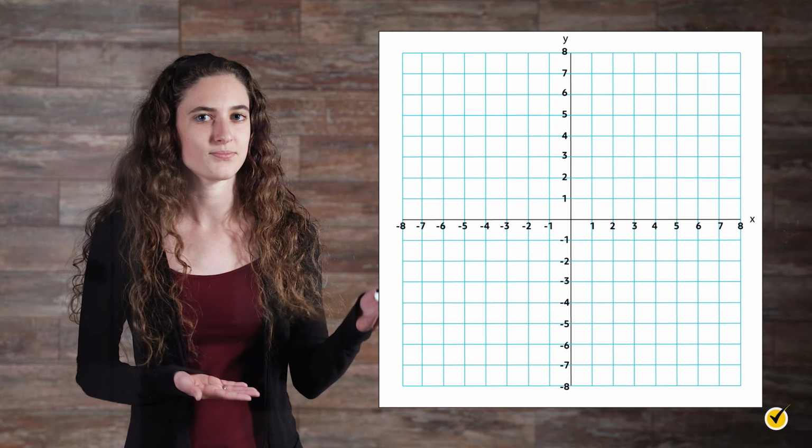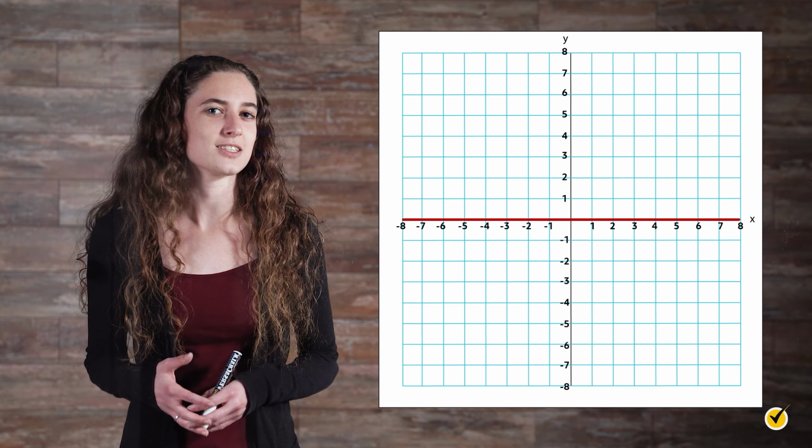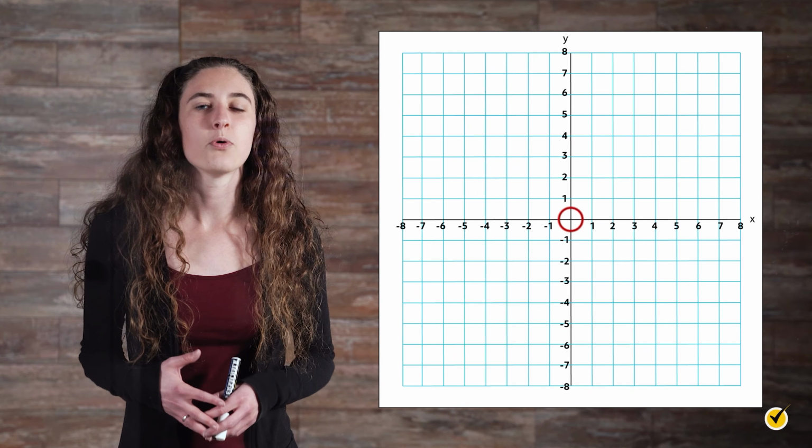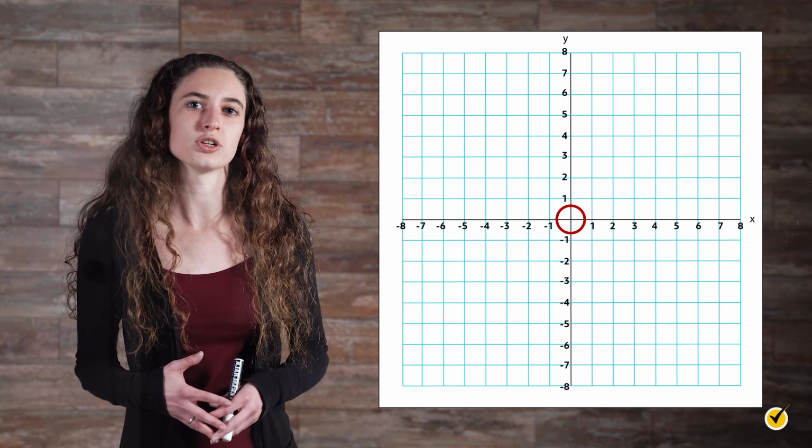Hello, and welcome to this video about calculations using points on the coordinate plane. So first off, let's remember that a one-dimensional number line is a representation of all real numbers that extends infinitely in both the positive and negative directions and looks something like this. When two number lines intersect at a right angle at their zero coordinates, the two-dimensional coordinate plane is formed, which typically looks something like this. Generally, the horizontal axis is called the x-axis, and the vertical axis is called the y-axis. The point where the axes intersect is called the origin.